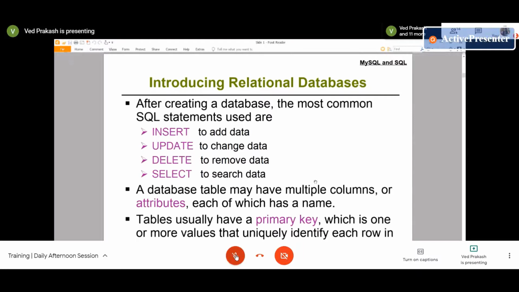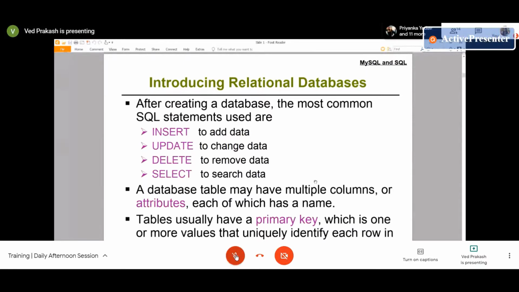Once you install it, it will work like a database server, and you will get one console or client window where you can type and connect to the database. Normally it behaves like a server. So to connect to the database, you have to provide an IP address. If you install it on your local laptop, you provide the local IP address, that is localhost or 127.0.0.1, and you also have to provide a port number.